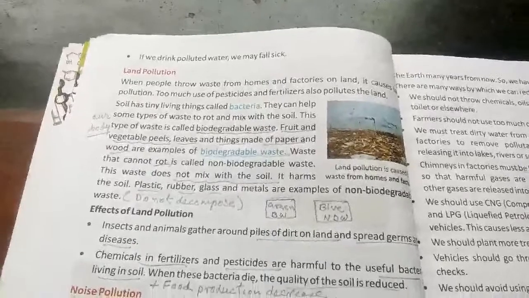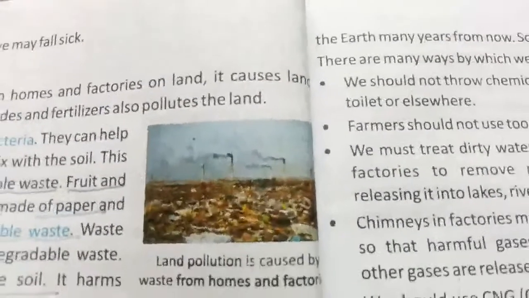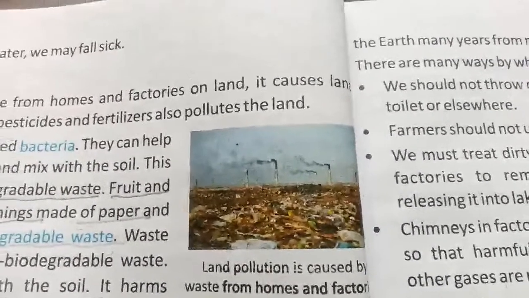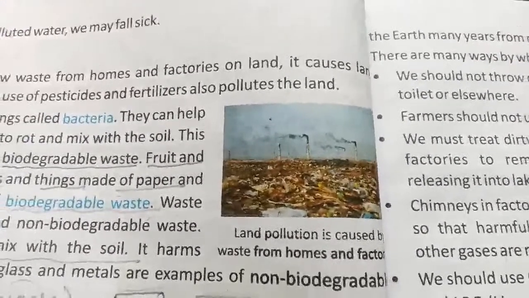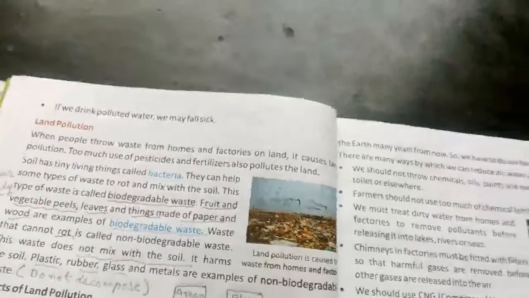See the diagram. You can see this here in Asansol also. If you go to Ghagarpuri with your parents, you can observe this, and in many places in Asansol you can see this type of scene. They are the main sources of land pollution from factories and homes.